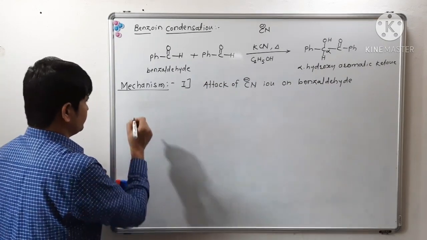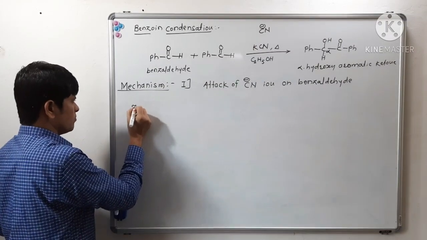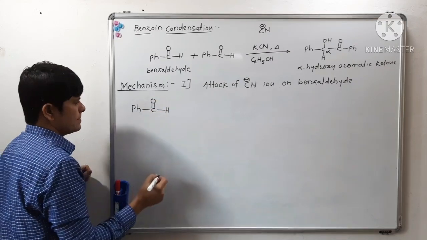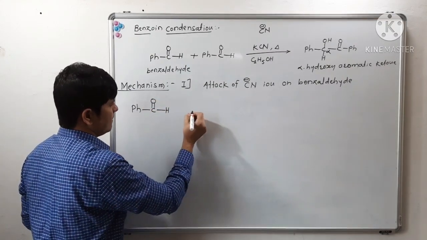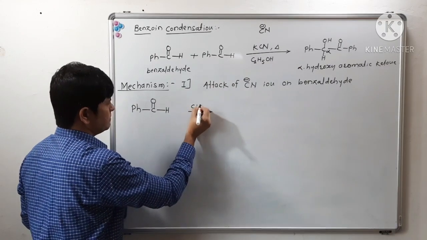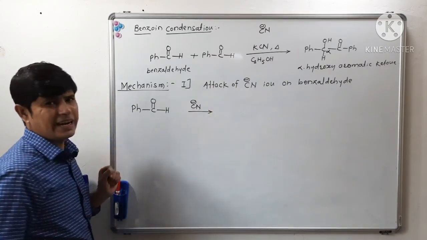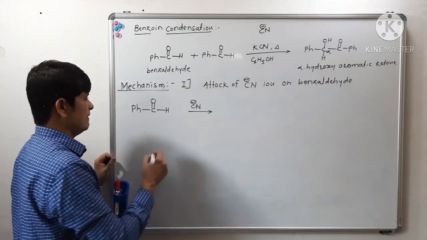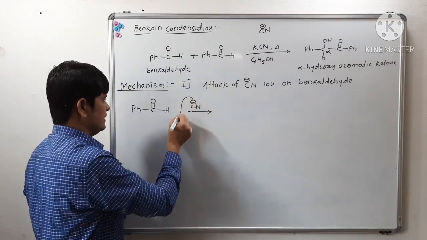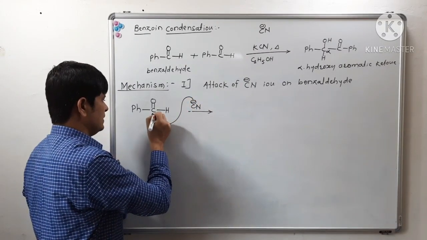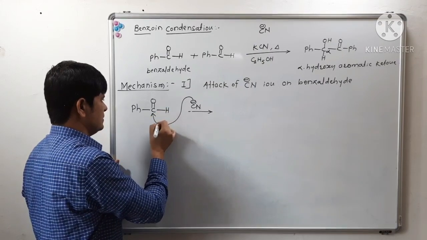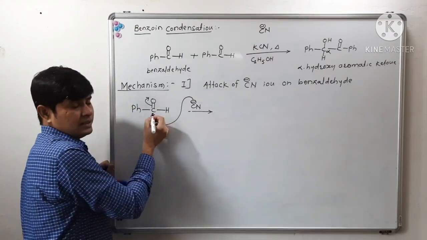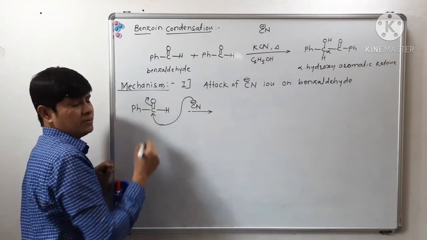Now let us see. This cyanide ion, what will it do? It will attack on the carbonyl carbon of benzaldehyde.